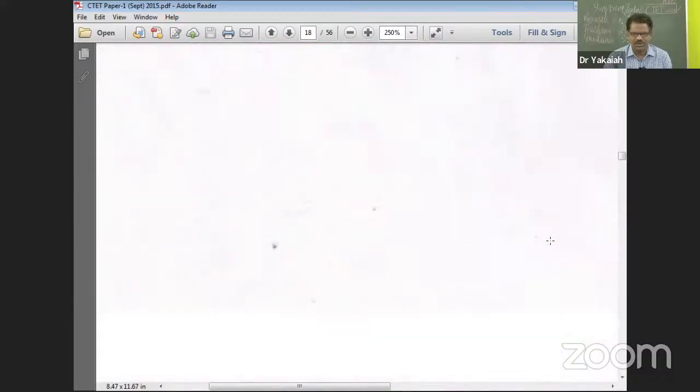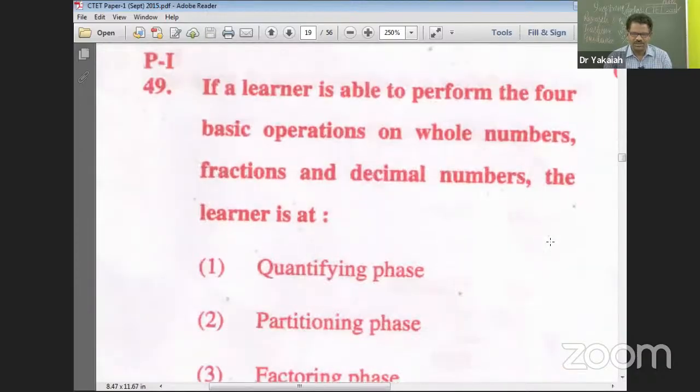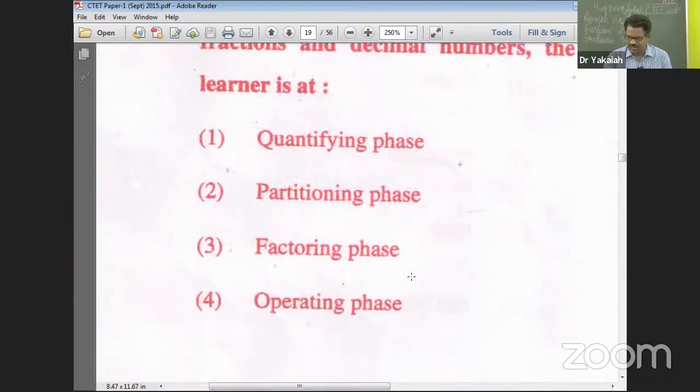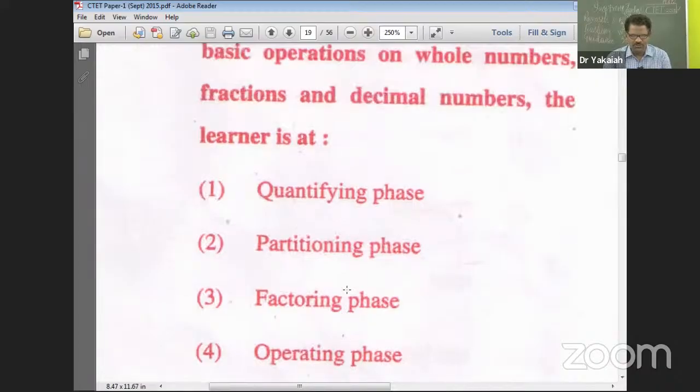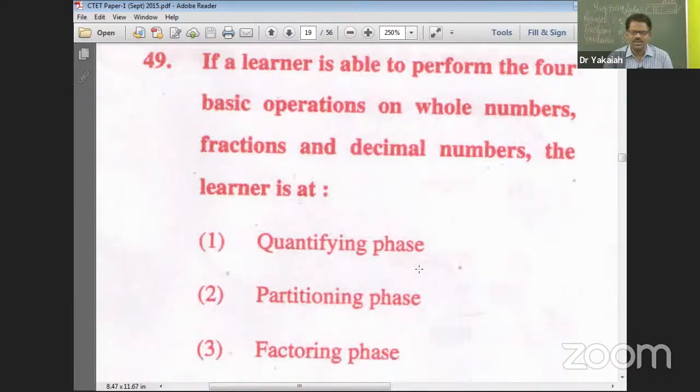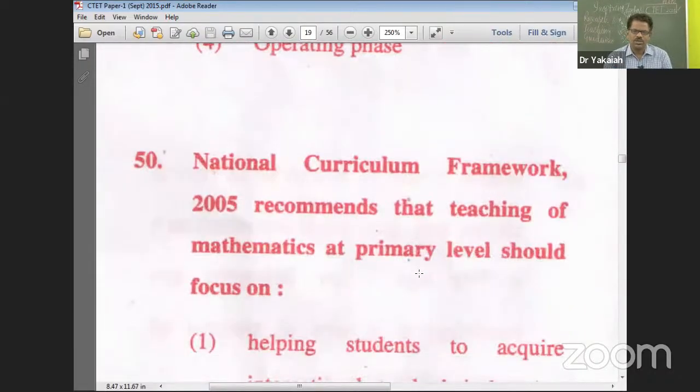Let's move from there to question number 49. If a learner is able to perform the 4 basic operations on whole numbers, that is, as you all know, addition, subtraction, multiplication, and division, the learner is at quantifying phase, partitioning phase, factoring phase, or operating phase. Question number 49. What do you think, quickly? 49. Yes, 1. Quantifying phase.